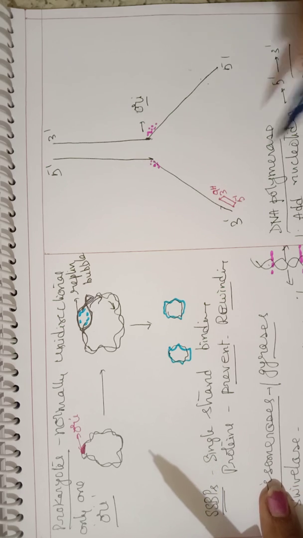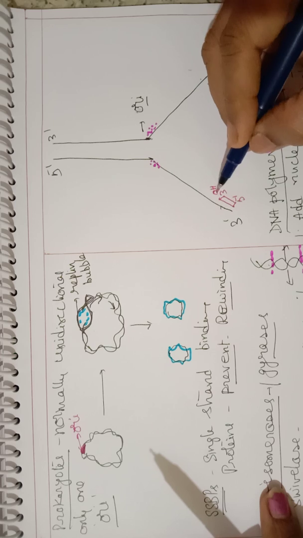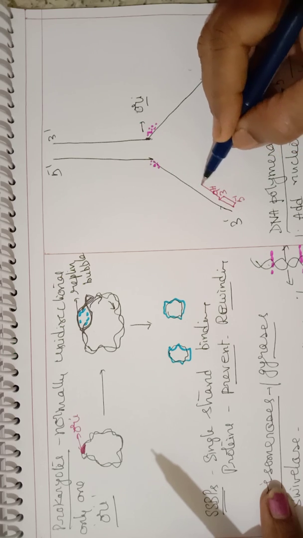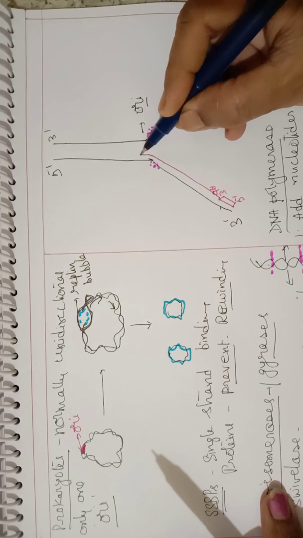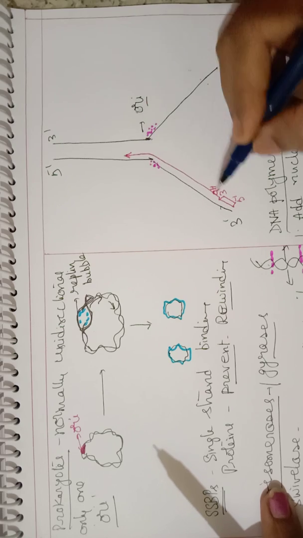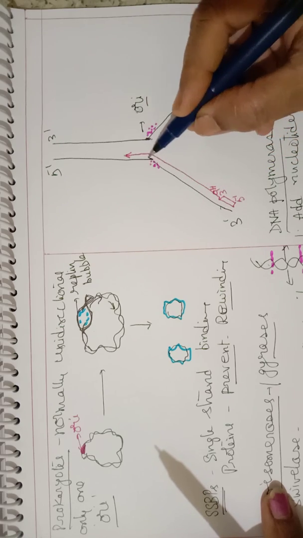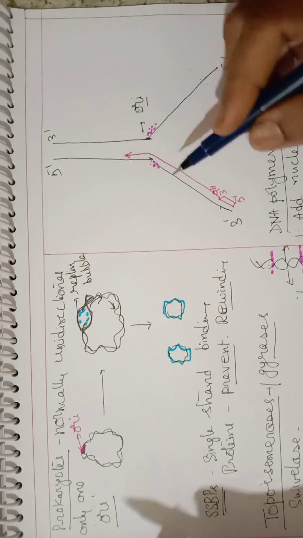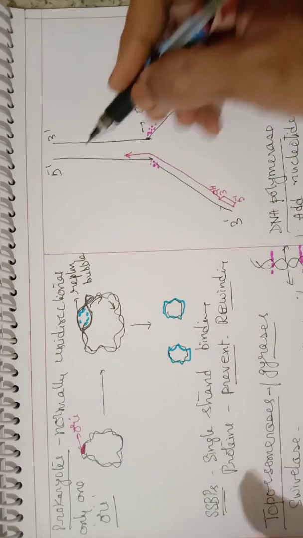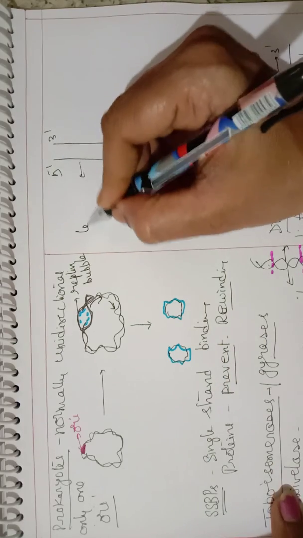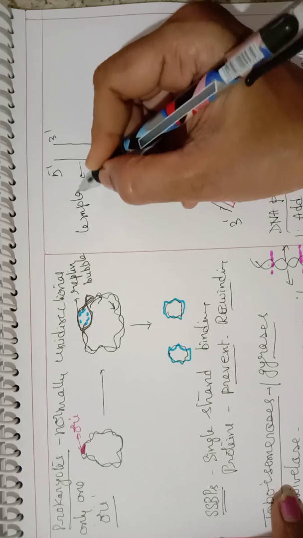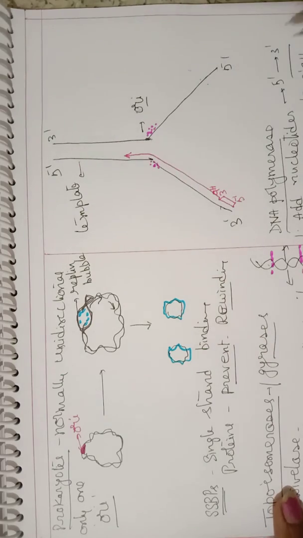So the new nucleotides can be added from this end, and the synthesis can continue depending upon whatever nitrogen bases are present on the template parent strand. These parent strands are called template strands.